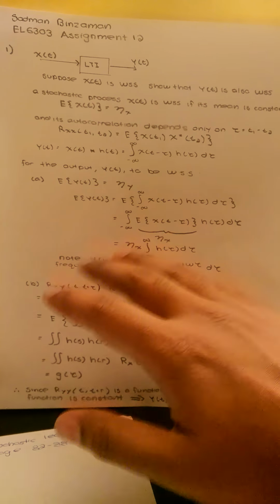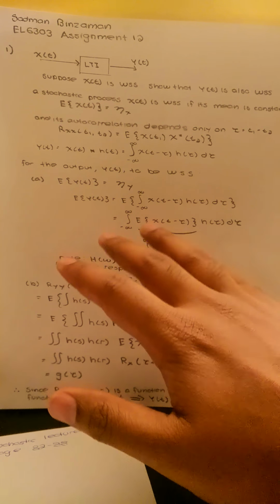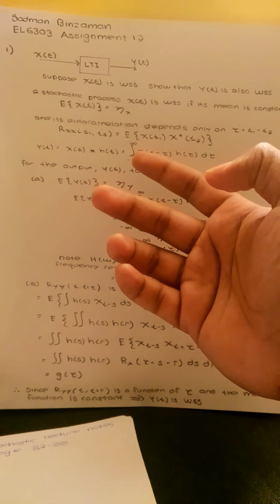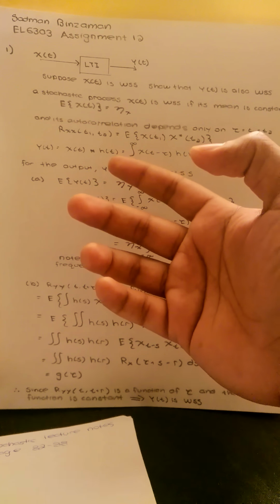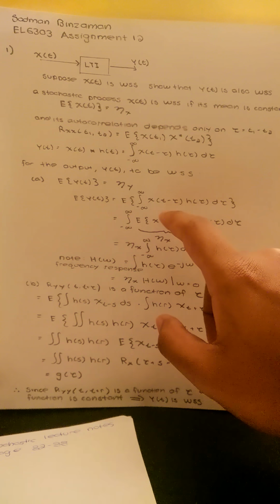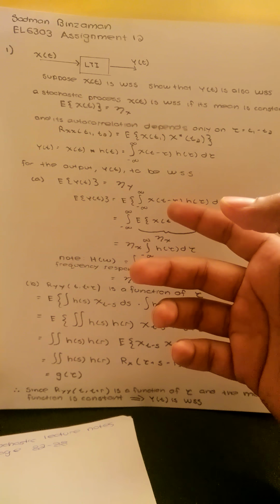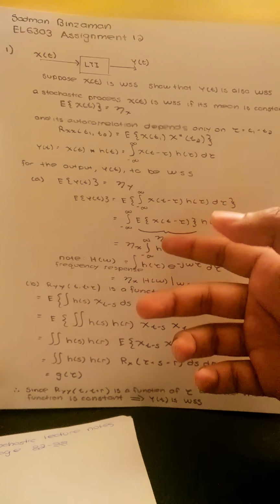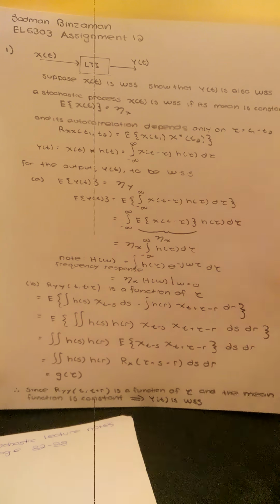So we know that the expected value of y of t equals the expected value of the convolution of x of t and that impulse function. So the expected value of y is the expected value of the integral from negative infinity to infinity of x of t minus tau times h of tau d tau.